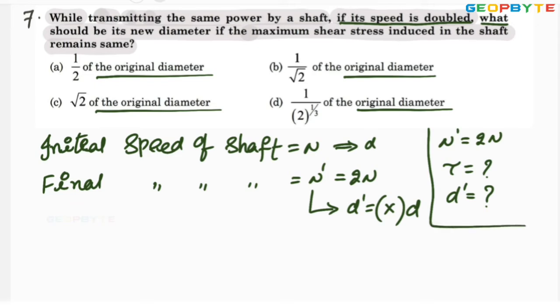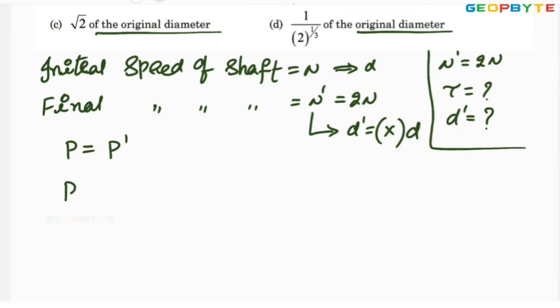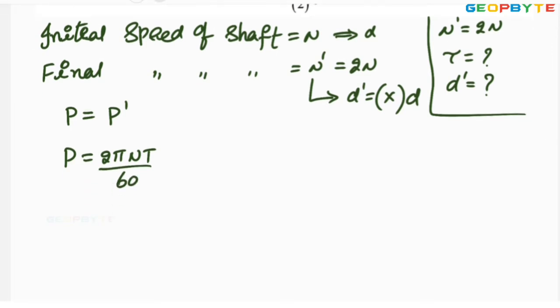That is the problem. Here it is given that the same power, which means power in the first case equals power in the next case. As you know, power P equals 2 pi NT by 60.